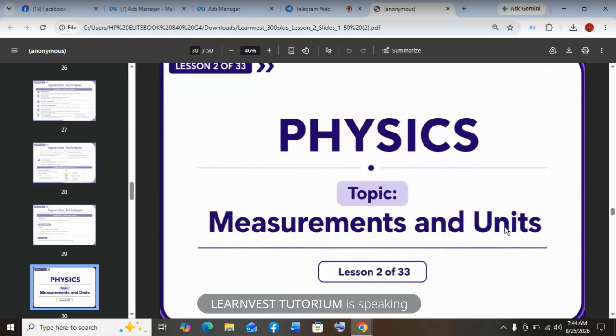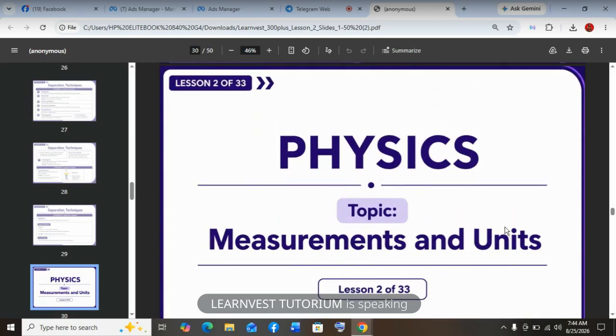Okay, let's go to physics. So for physics, we are going to be looking at measurement and unit. Measurement and unit. So we need to measure, because if we don't measure, we are not going to be precise. We are going to be making mistakes. We are going to be mixing up ideas. So that's why we need to measure. So for you to measure, there must be an instrument you are using to measure. Then there must be a unit in which you are measuring. So if I take water now into a container, that container becomes my instrument of measuring the water.